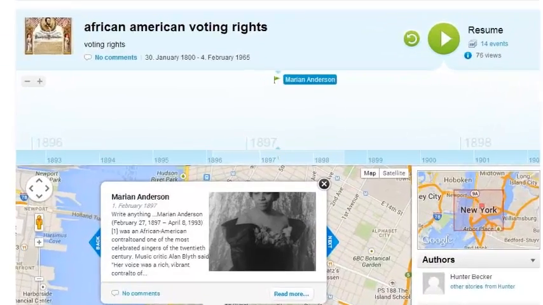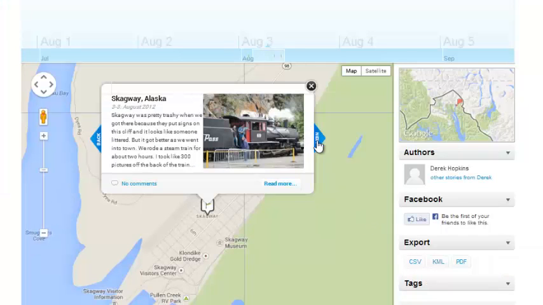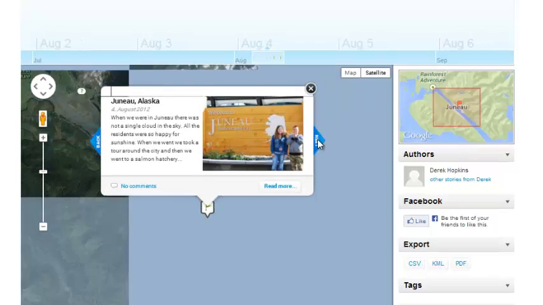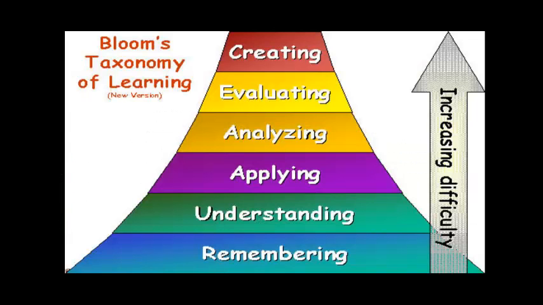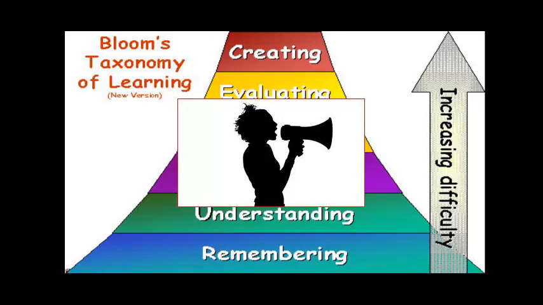MyHistro.com is a free, interactive, virtual timeline creator that covers everything from the history of the Civil Rights Movement, as well as your 4 favorite vacation spots in Alaska. It will also allow your students to reach the highest level of Bloom's theory on critical thinking, creation, as well as help them find their own voice in the tough world that is high school.